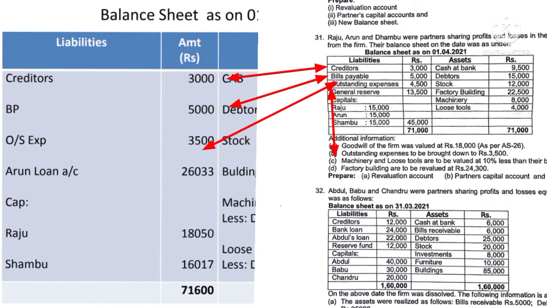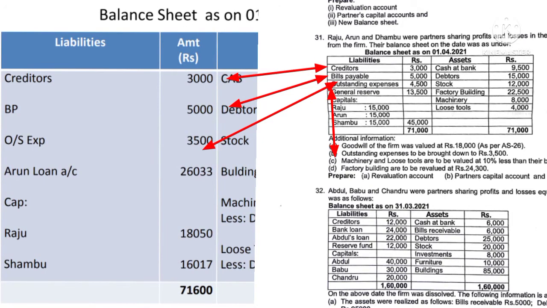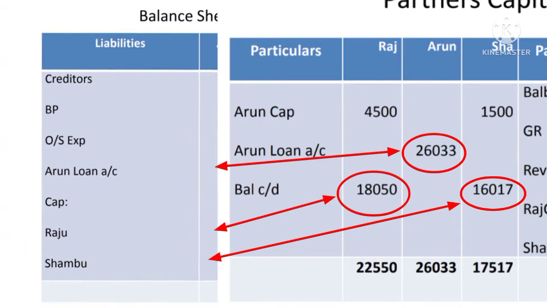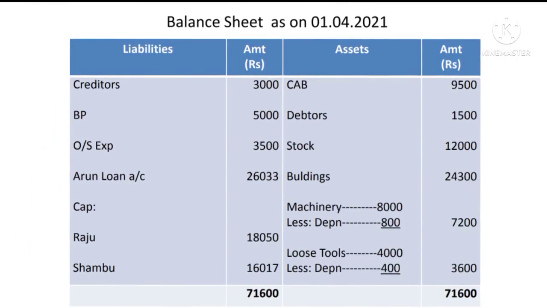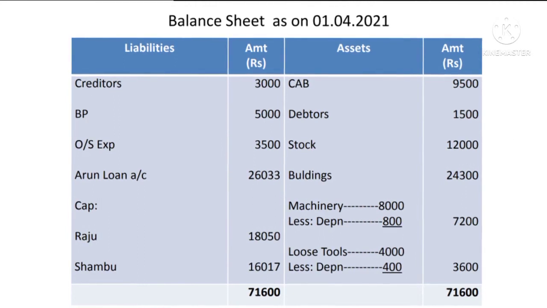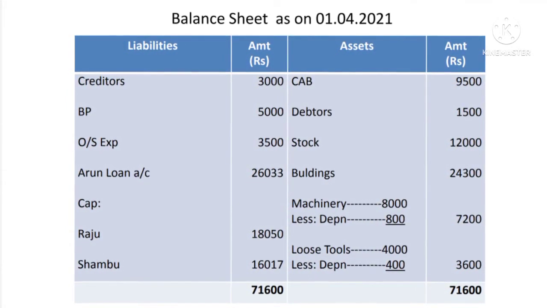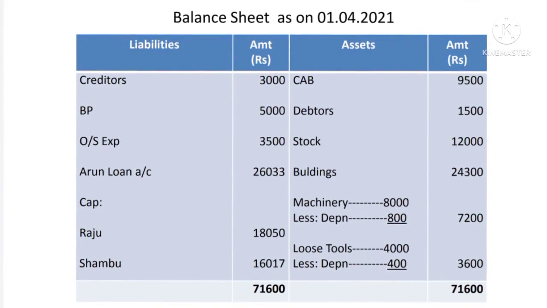And Arun's new liability is Arun's loan 26,033, and capital of Raju 18,050 and Shambhu 16,017. So total both the sides 71,600, 71,600. Here also allotment of the marks will be revaluation 3 marks, partners capital account 4 or 5 marks, then balance sheet 4 or 5 marks.